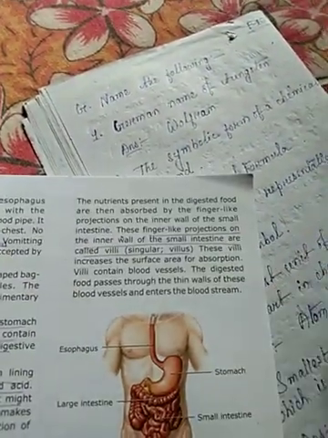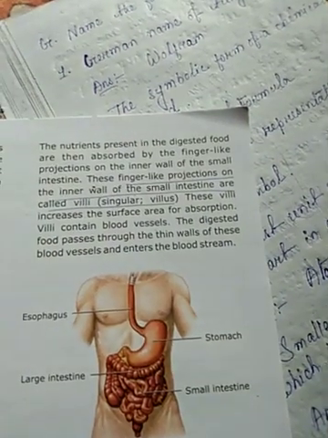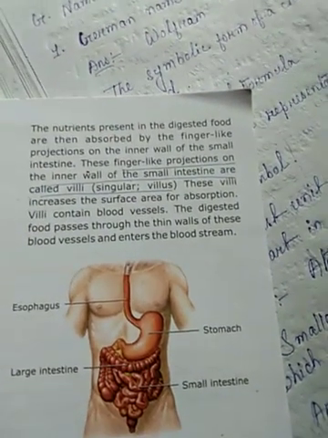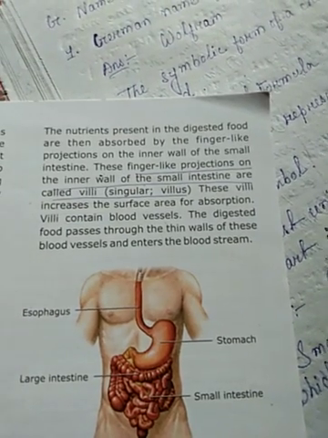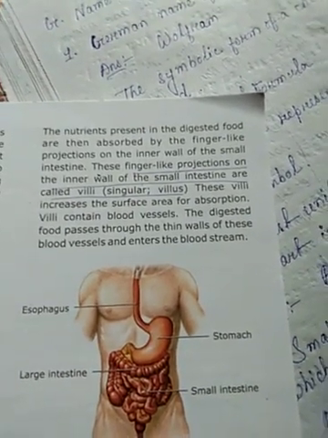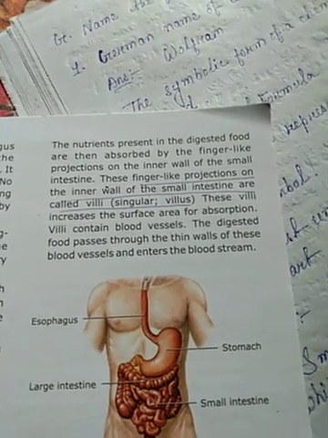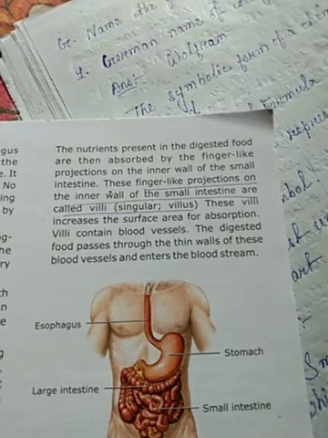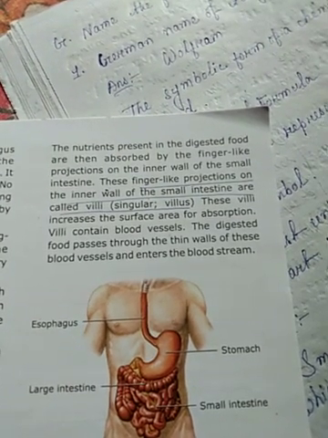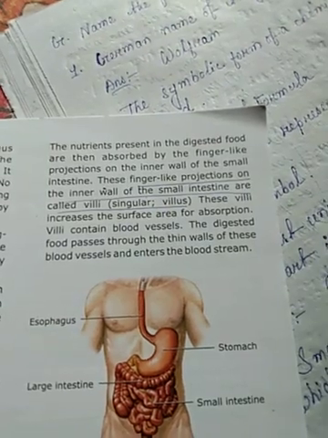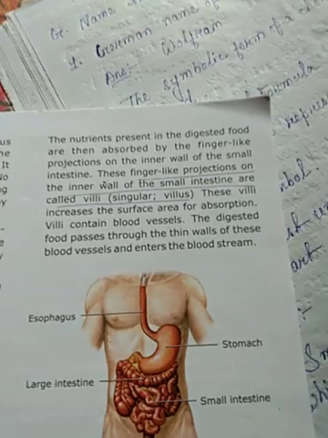The nutrients present in the digested food are then absorbed by the finger-like projections in the inner wall of the small intestine. These finger-like projections are called villi, and in the singular, villus. These villi increase the surface area for absorption. Villi contain blood vessels. The digested food passes through the thin wall of these blood vessels and enters into the bloodstream.